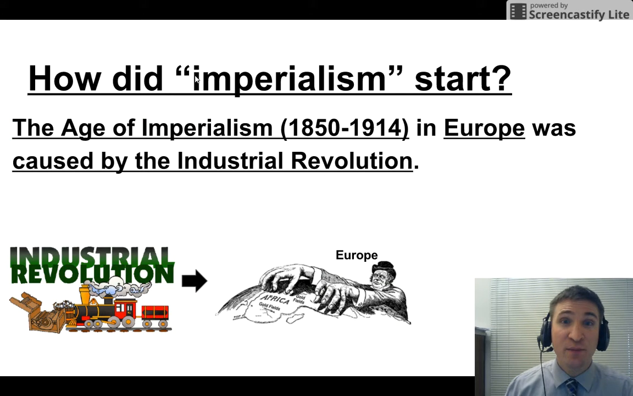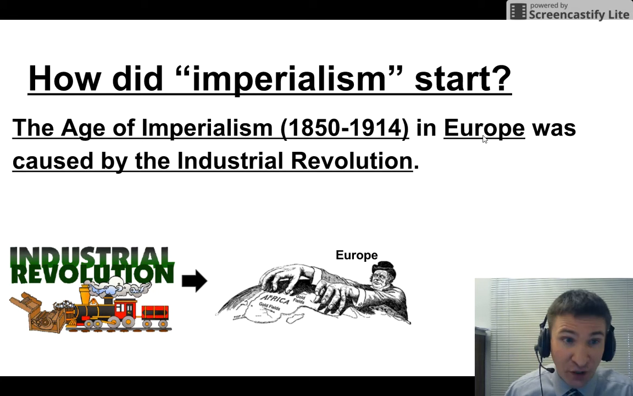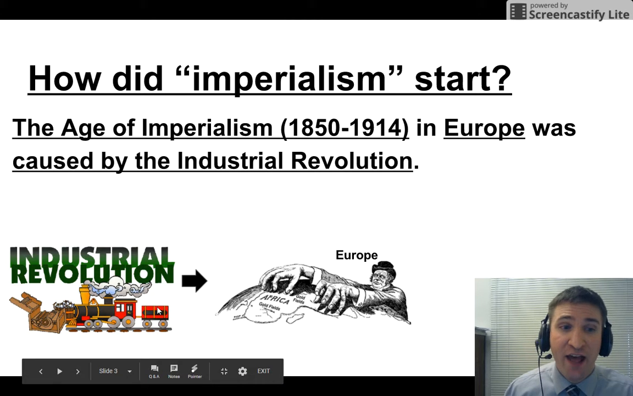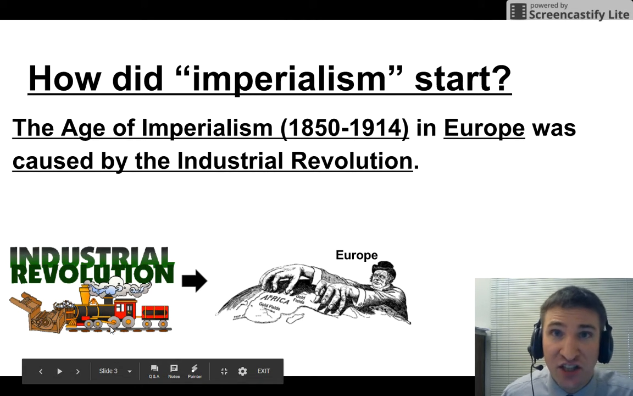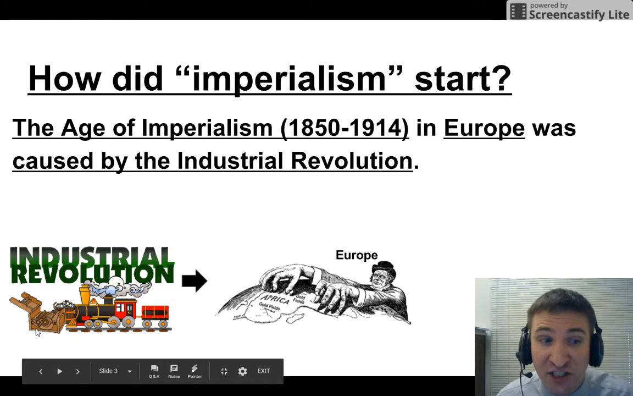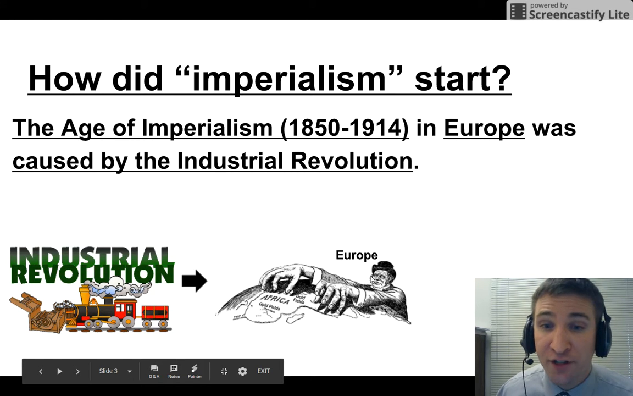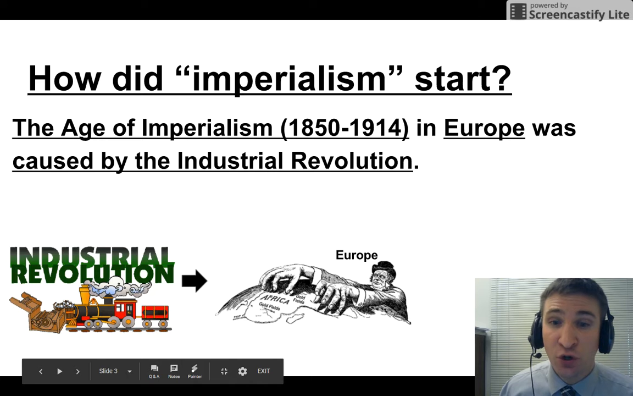How did imperialism start? Well, the age of imperialism, which was from 1850 to 1914 in Europe, was caused by the Industrial Revolution. That's right, it was caused by the building of factories and the creation of steam locomotives from steam engines, thanks to James Watt and Eli Whitney's cotton gin. This caused the domination of Europe over Africa and Asia.